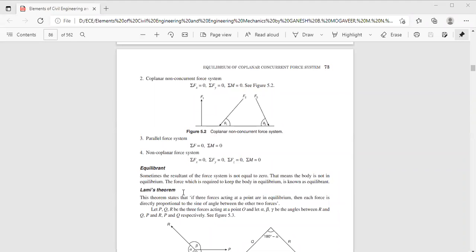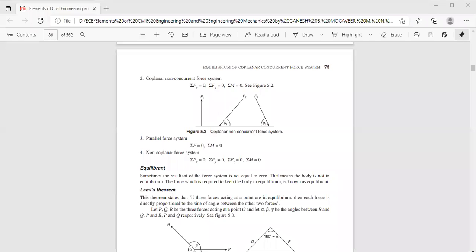Now, let us discuss an important theorem known as Lami's theorem. Lami's theorem states that three concurrent forces acting at a point, and the magnitude of each force is proportional to the sine of the angle between the other two forces. This is the statement of Lami's theorem.